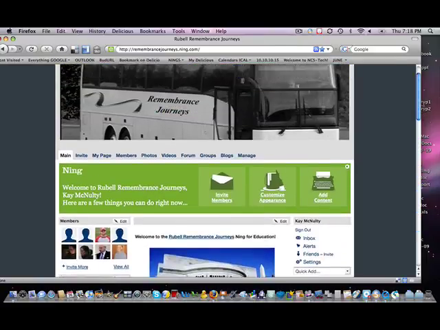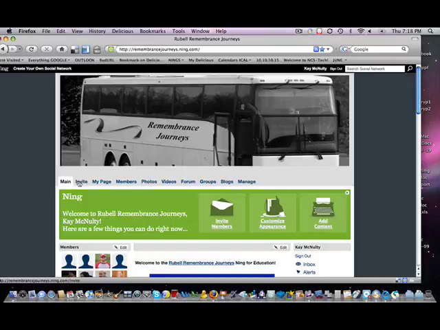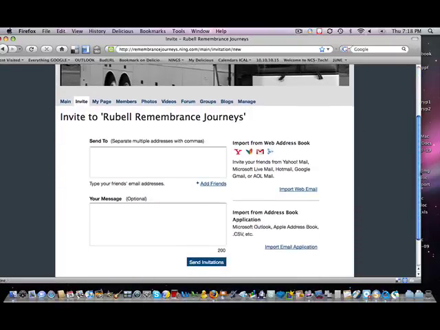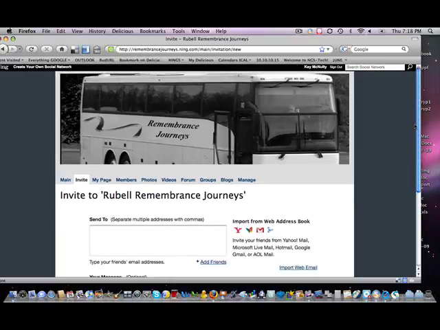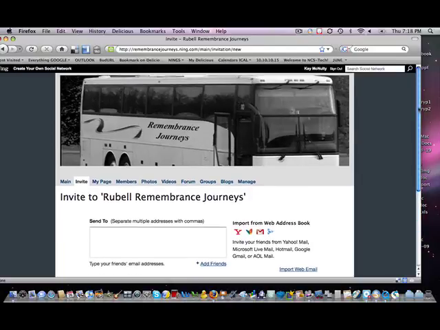So let's go to the groups area. Actually, let's look along this top menu, because this actually is the main navigation for the site. Okay, so that was the main page I just showed you. The invite page is to send invites out. Now, we've been playing with this a bit, but it seems that we ran into some problems because invites are getting caught in people's spam folders.